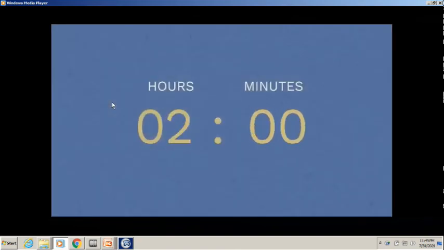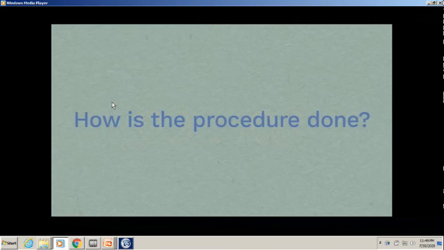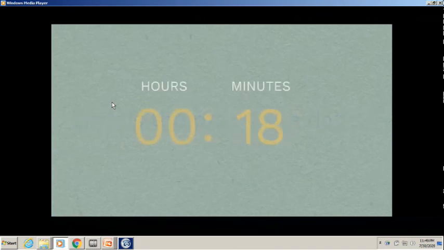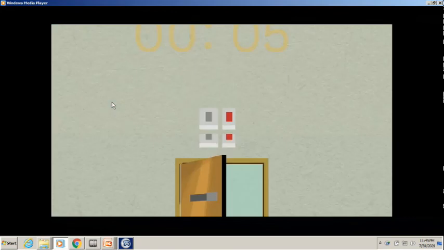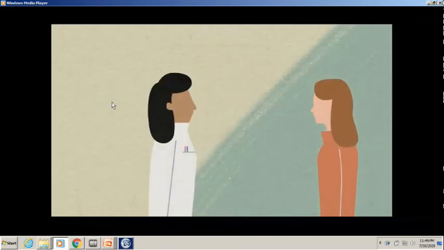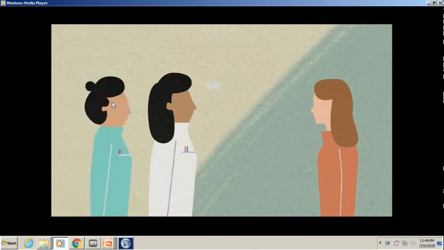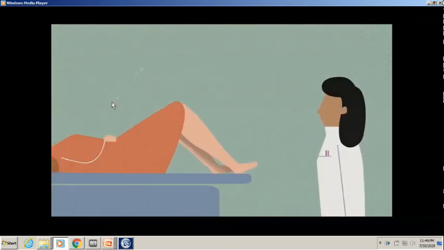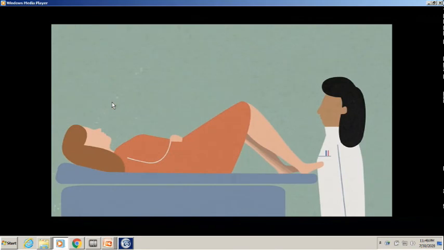How is the procedure done? The appointment lasts about 30 minutes, with the device fitting usually only taking 5 to 10 minutes. You'll meet the clinician fitting your device. An assistant will also be there to support and reassure you. We'll ask about your medical history, do a pregnancy test, an STI test if needed, and answer any questions. Then we'll carry out an internal vaginal examination to check the entrance to the womb or cervix before fitting your chosen device. The procedure can be uncomfortable, but half of women experience little or no pain. We'll provide extra pain relief if you need it.